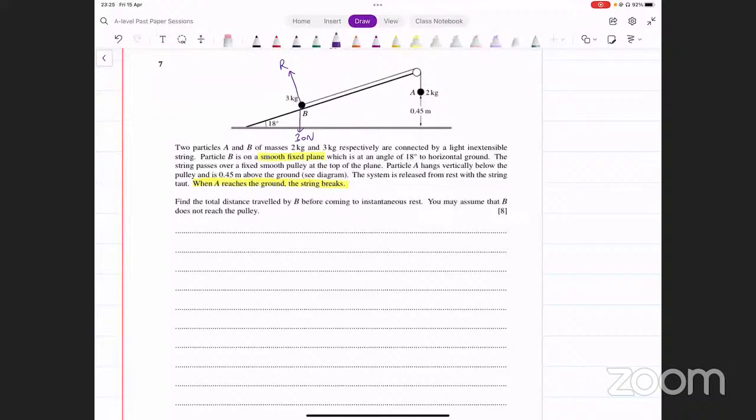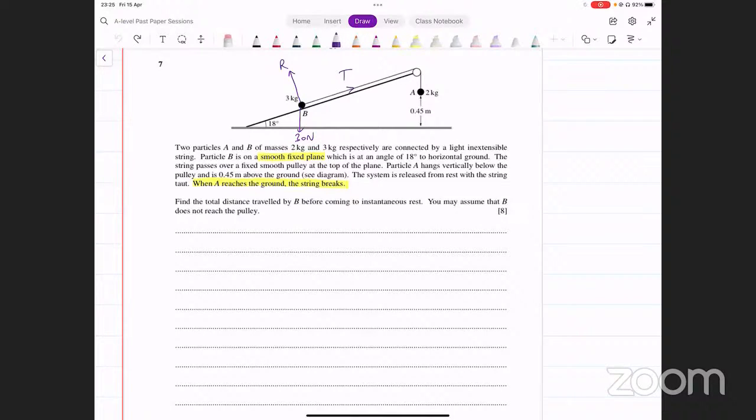What about this force that the string is applying? This tension acting in this direction. And there's going to be, yeah, so that's all the forces that are applying on this particle B. But then we have to resolve this weight that is acting vertically downwards because it's acting at an angle to the plane.